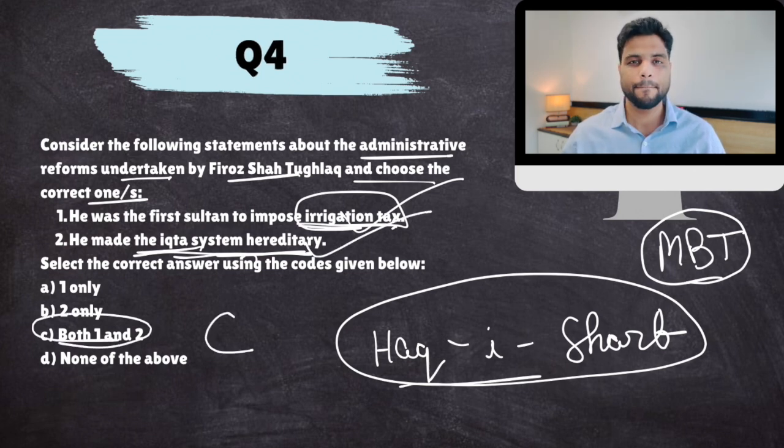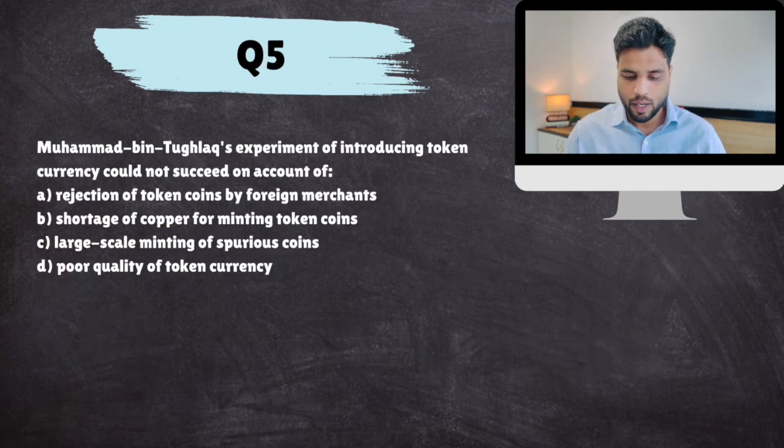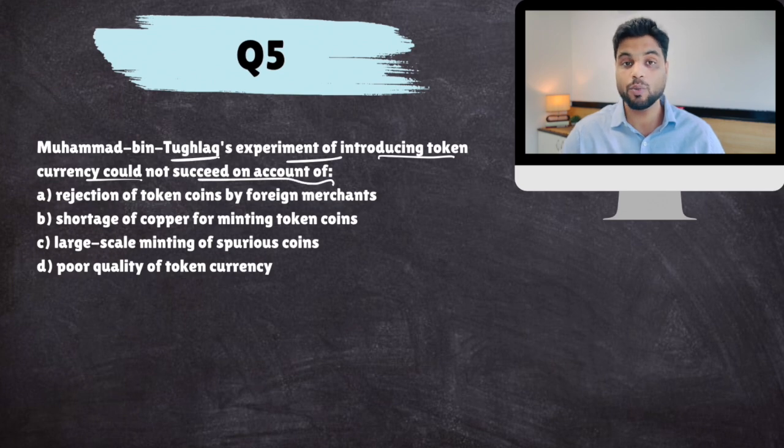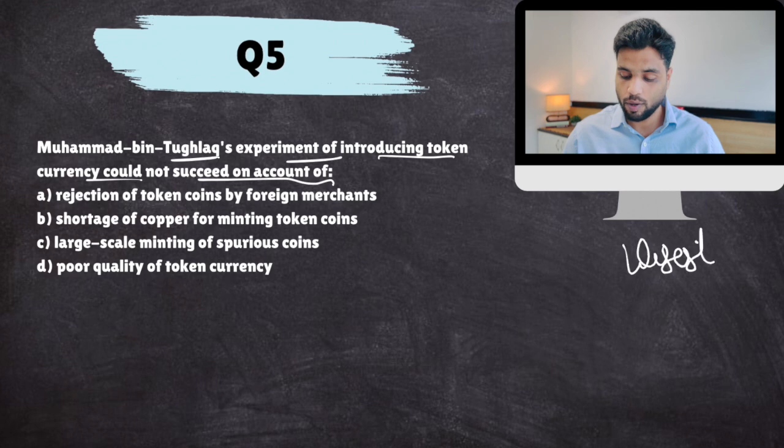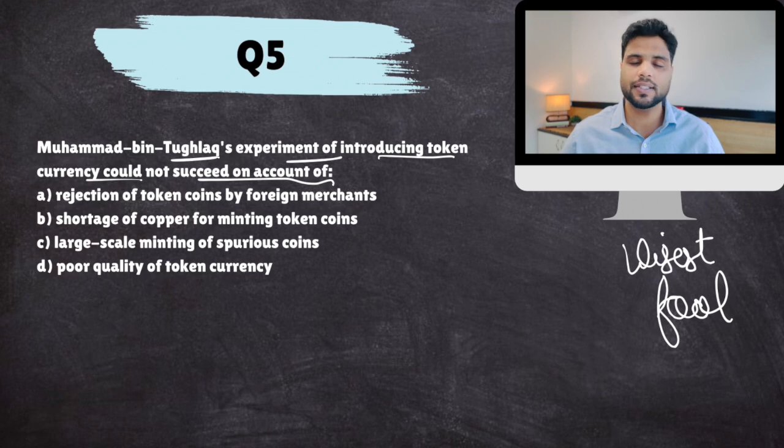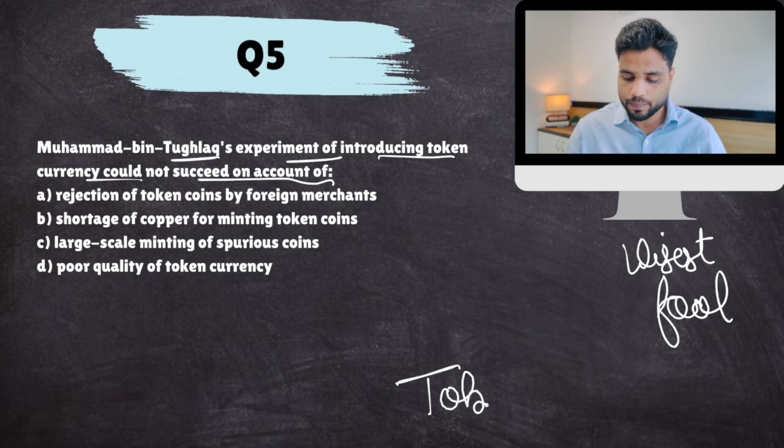C. Right? Next. Muhammad bin Tughlaq's experiment of introducing token currency could not succeed on account of. Now remember, Muhammad bin Tughlaq is known as the wisest fool. He was intelligent, he was really well educated, and he had some very good ideas, which in the most appropriate circumstances would have definitely worked. But luck was not on his side, and that is why his genius experiments failed. One genius experiment was introducing token currency.